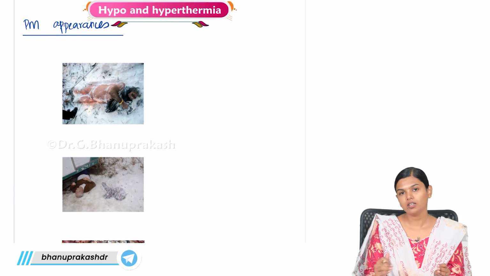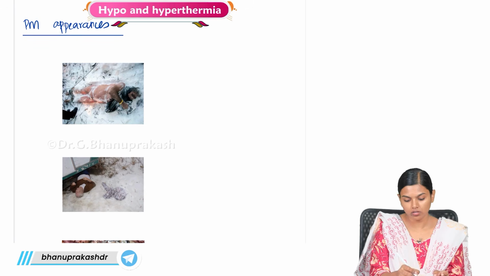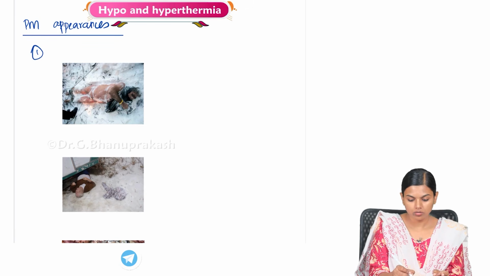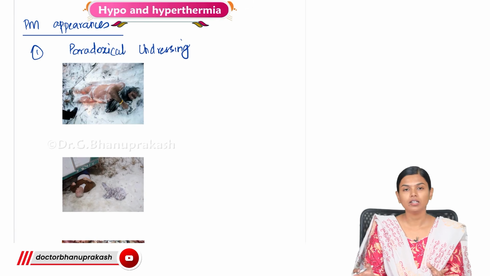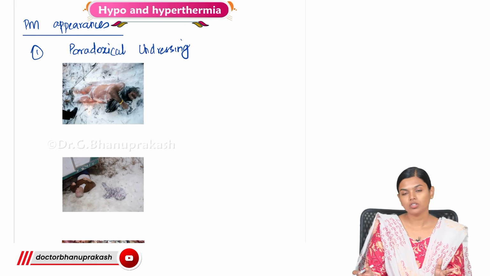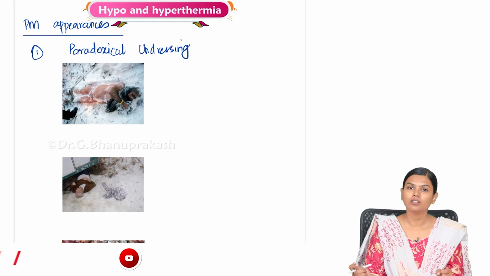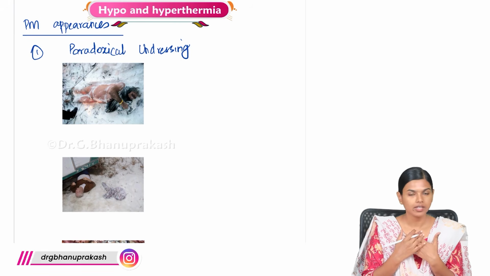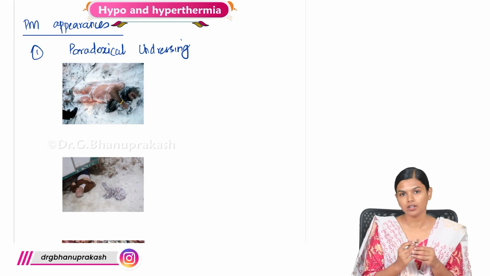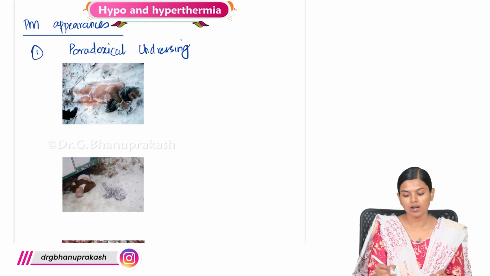So first, the crime scene. How they will look is like this. They will have paradoxical undressing. Paradoxical undressing is like, ideally they are in hypothermia, so they should be feeling much colder and they should try to cover themselves. They should be having multiple dresses, but how you will be finding the body is there will not be any dress, they will be naked. This is known as paradoxical undressing.